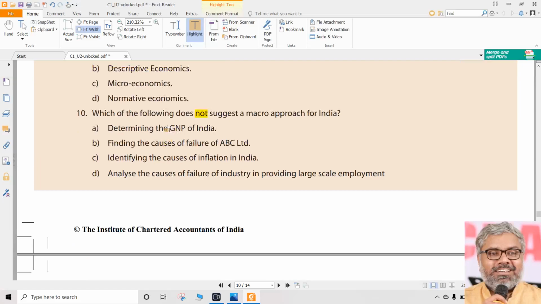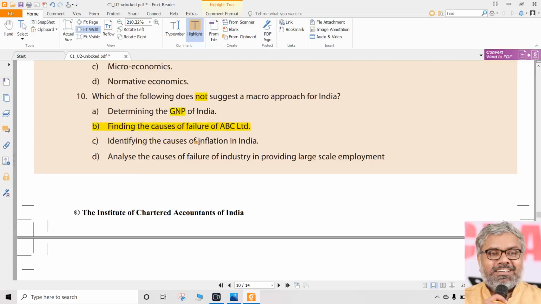So GNP, for example, is a macro thing. Is it the correct answer? No. Finding the causes and failures of ABC Limited. ABC Limited, is it micro or macro? Individuals and organizations is micro. It is not macro. So definitely all others are macro. GNP is the word. Gross national product. Macro concept. Inflation.